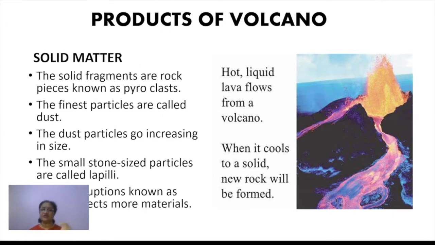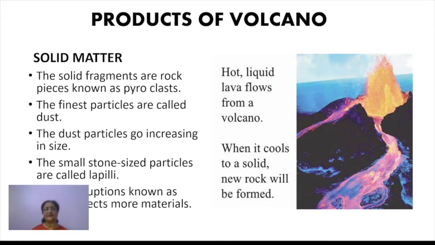Next come to the solid matter. What solid matter can come out? Solid matter altogether is called by one term: pyroclast. All the solid matter, whether it is very fine dust particles or small lapilli, which are very small stone-like particles, all these combined are called pyroclasts or pyroclastic material.